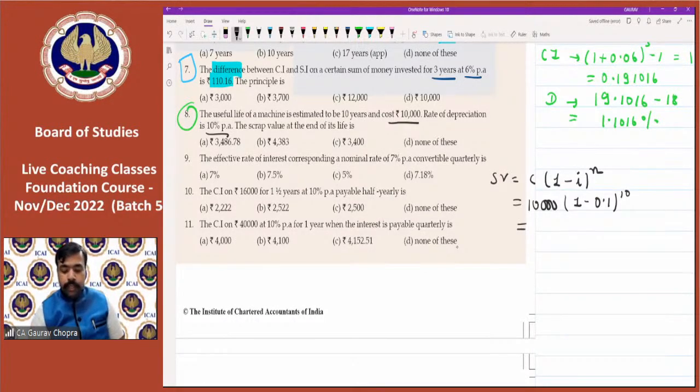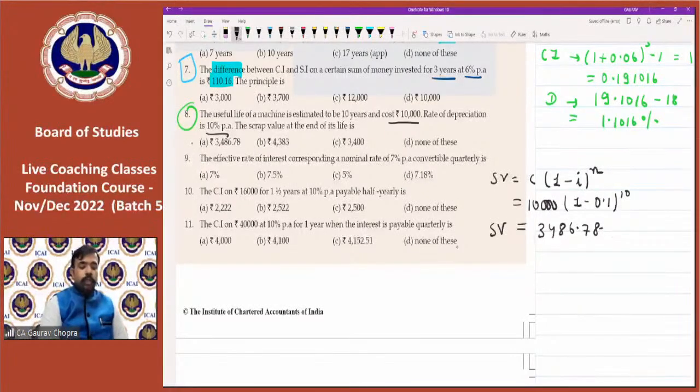How much are we getting? 3486.78. This is the scrap value. That is option number A. So this is the scrap value of the asset, of the machine.